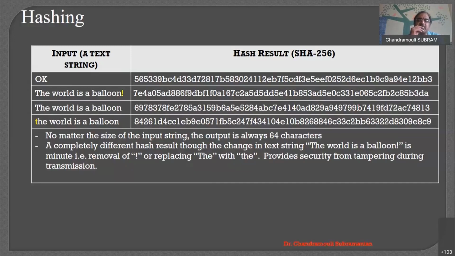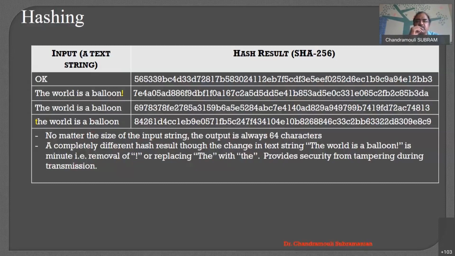Even mathematically proven, it's very difficult to create the same hash just by changing something like a balloon or a capital letter T. So no matter the size of the input string, the output is always 64 characters, right?